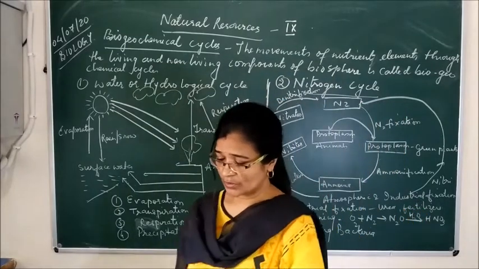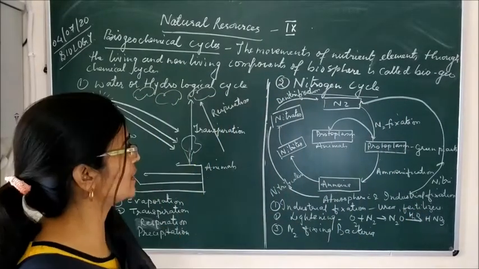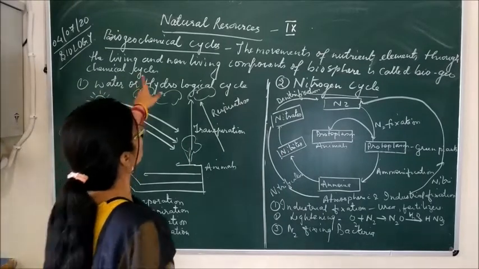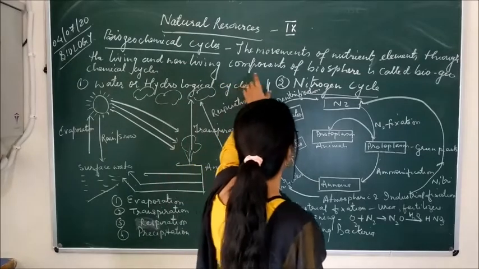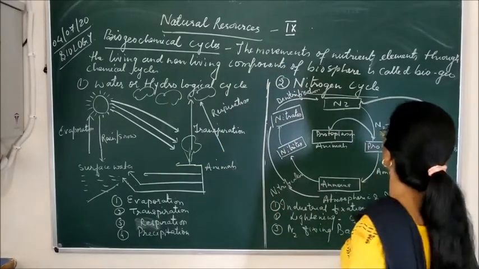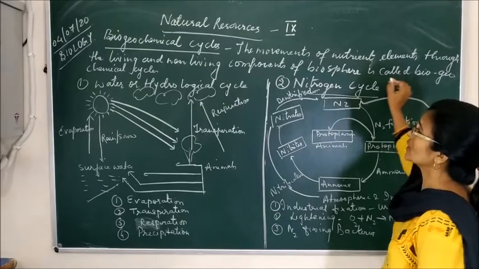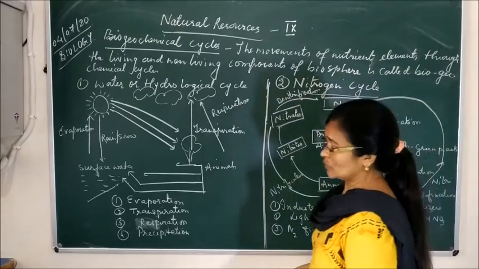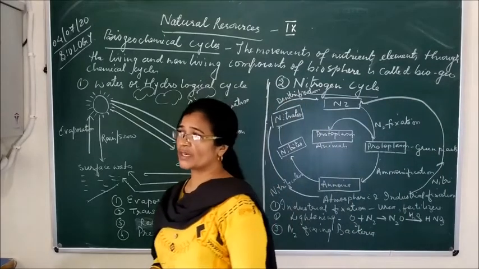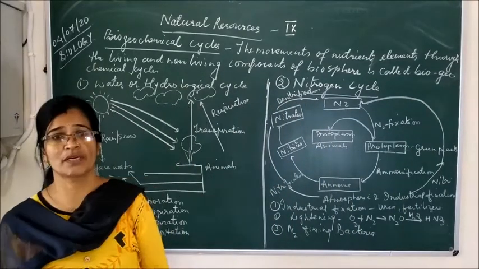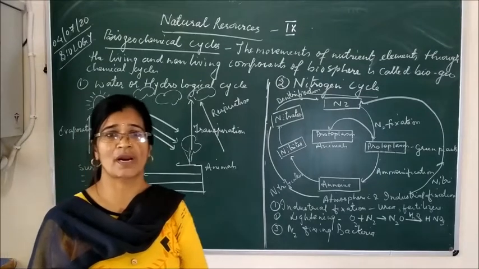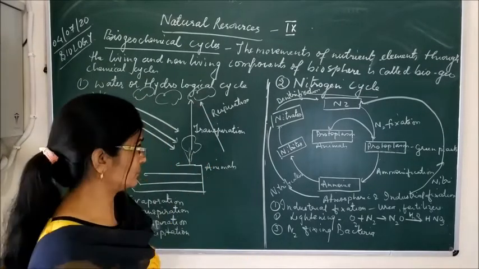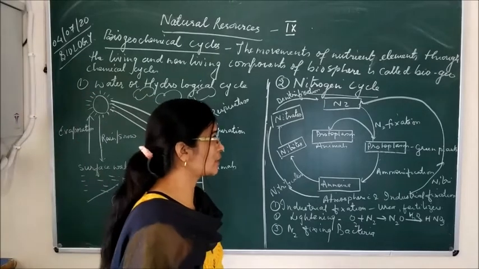Before explaining the hydrological cycle as well as the nitrogen cycle, let me explain what a biogeochemical cycle is. A biogeochemical cycle means the movement of nutrient elements through the living and non-living components of the biosphere. You all know about the biotic components as well as the abiotic components. Biotic components include plants and animals, and abiotic components include water, air, soil and so on.